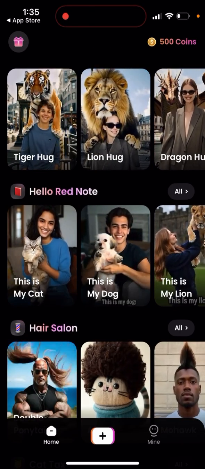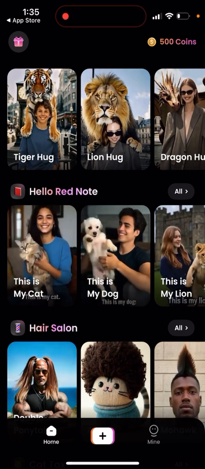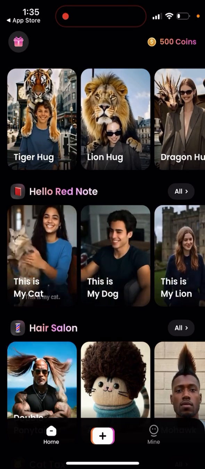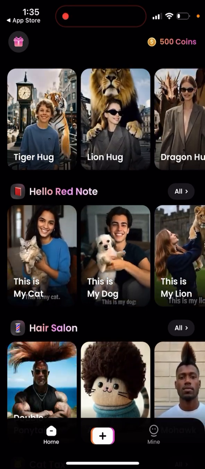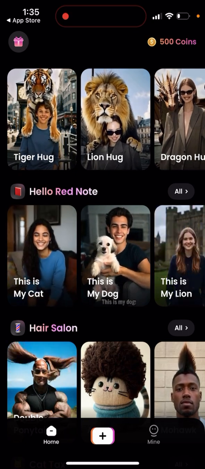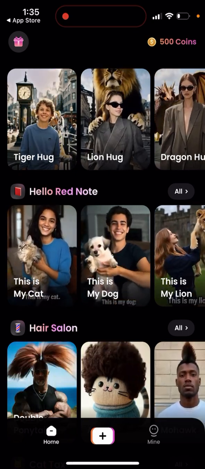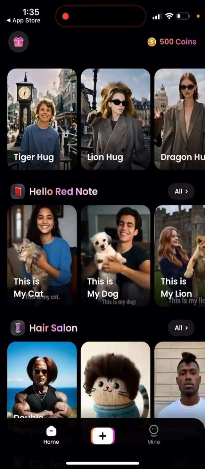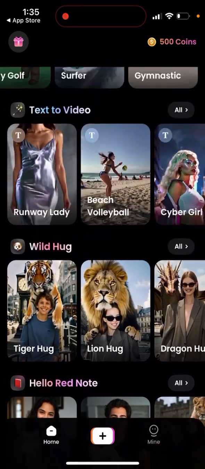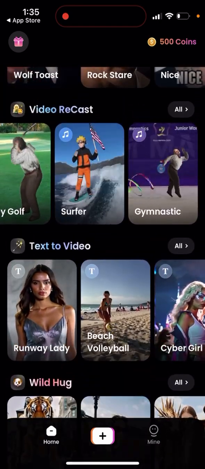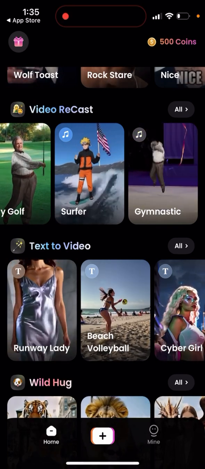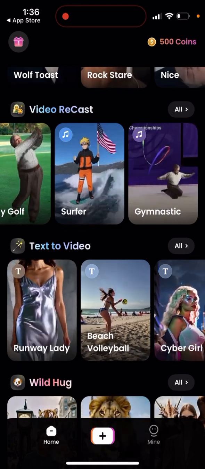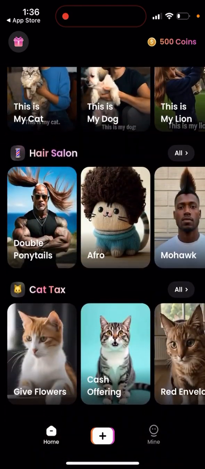Overall, a pretty good app. There is another app in this category called Hula AI, but with Hula AI you only can upgrade. There is no free option, or no option to refer friends for coins or invite your friends and things like that. So in the Hula app you need to pay. In this app, Videomax, which is not worse, you can just refer friends or use my referral code and get free coins. So that's basically the idea. So yeah, try it out.